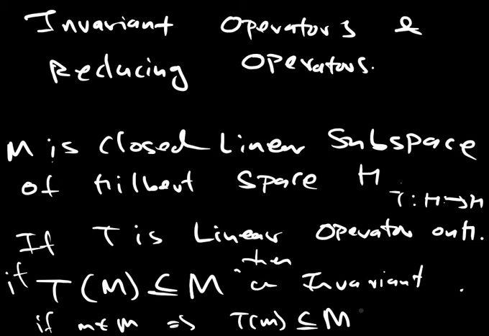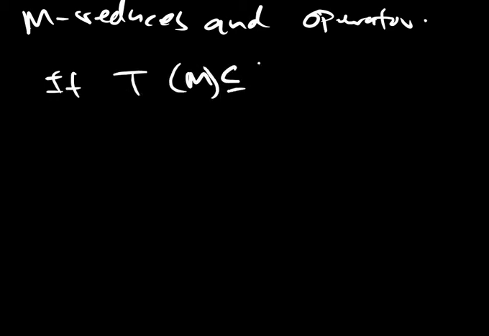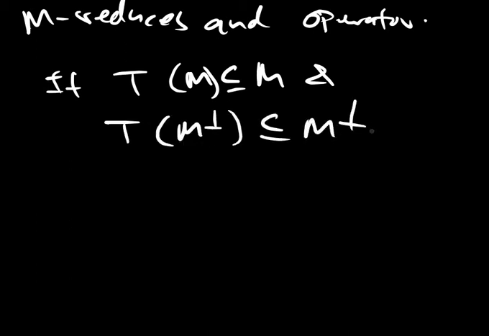Okay. Or M reduces an operator. M reduces an operator if T of M is contained in M and T of M perpendicular is contained in M perpendicular.